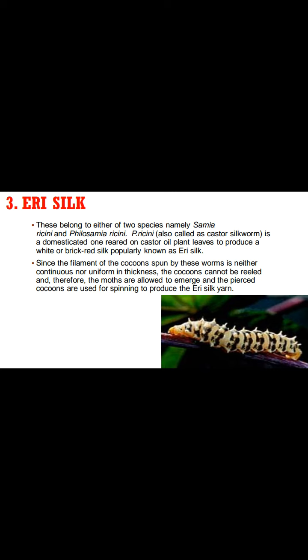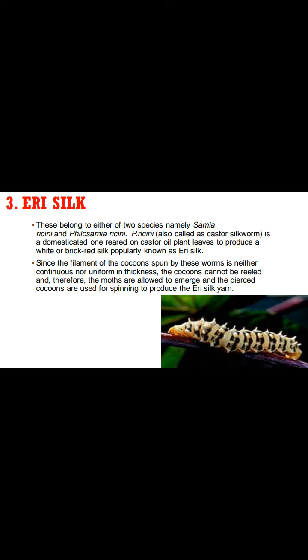Then third one is the Eri silkworm. It belongs to either of 2 species, namely Samia ricini and Philosamia ricini. Philosamia ricini is also known as the castor silkworm. The name Eri itself is derived from the word for castor. It is also a domesticated species and is reared on castor oil plant leaves.